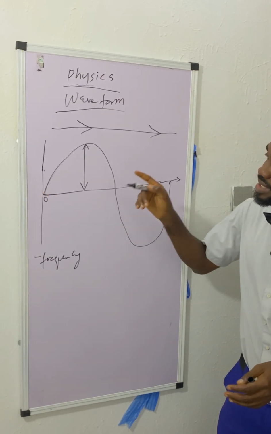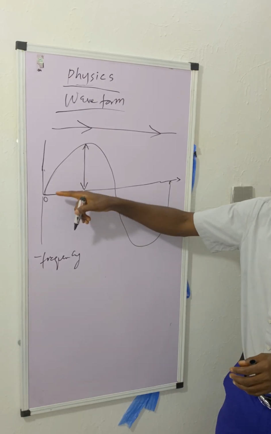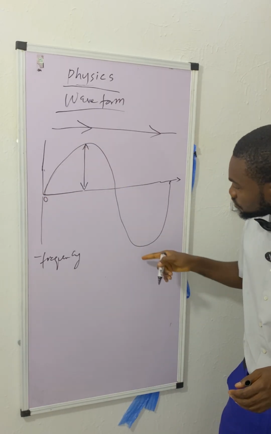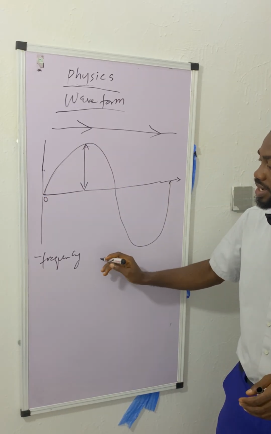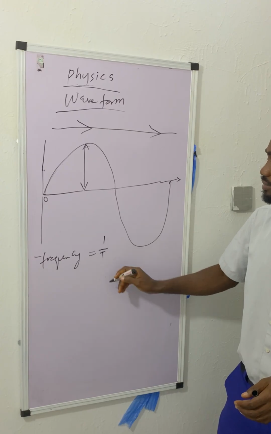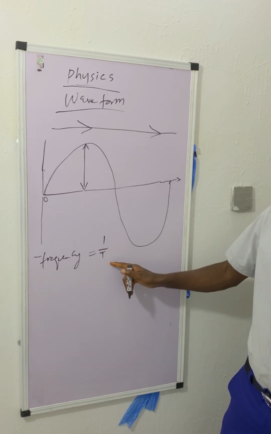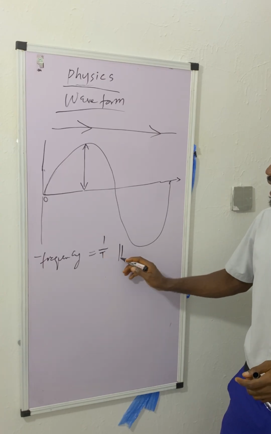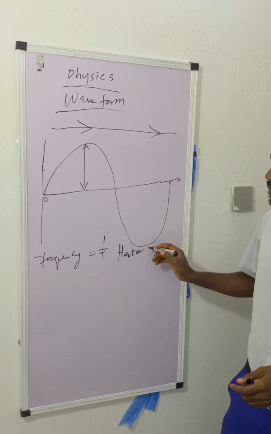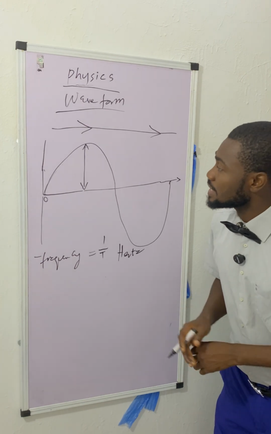From here to here per second. Frequency is defined as oscillation per second, that's to and fro movement per second. It's given by 1 over time, so 1 oscillation per second. And the SI unit is what? Hertz. That's the SI unit.